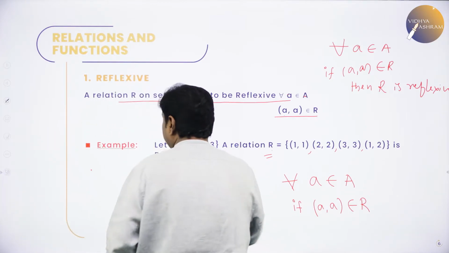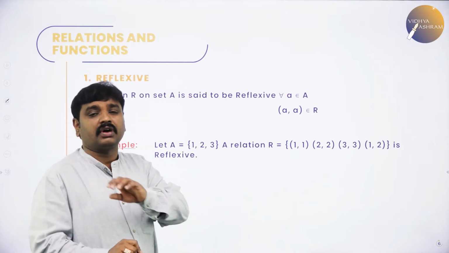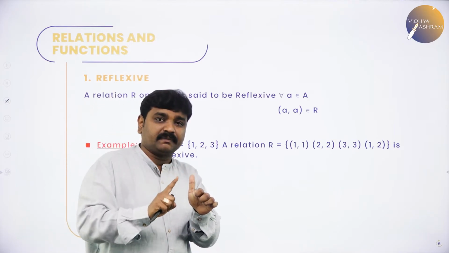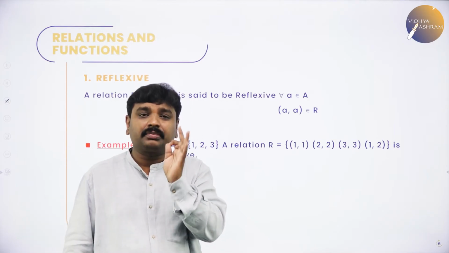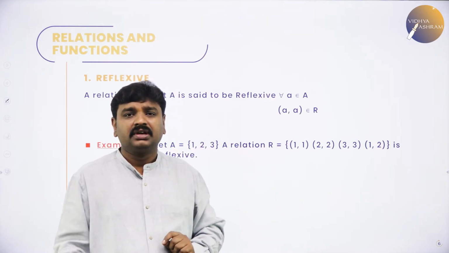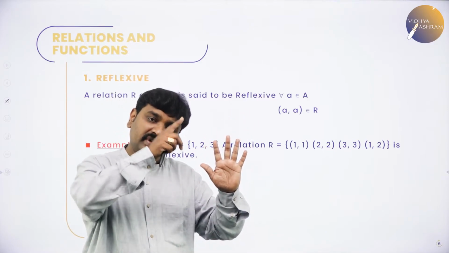So, this is important. What is the reflexive relation definition? If you know it, you can solve all of them. One thing is you should know the definition. Second thing is you should know the exact meaning of the definition. The meaning of this definition is simple. If you have 5 elements in the set, all 5 elements should be related to themselves.